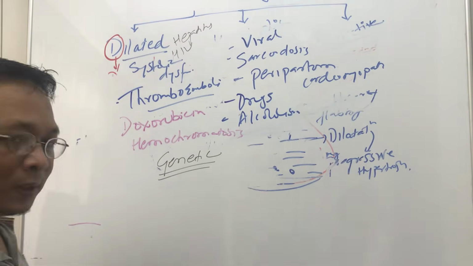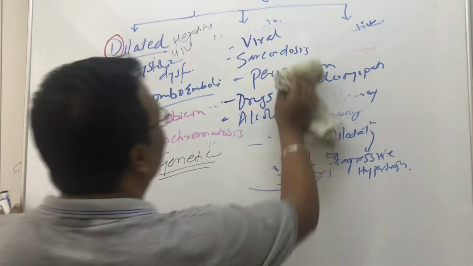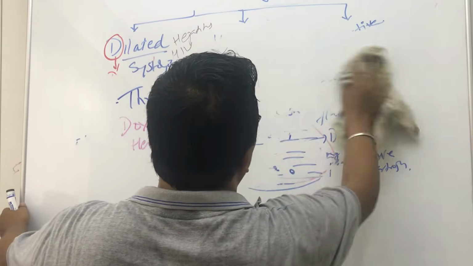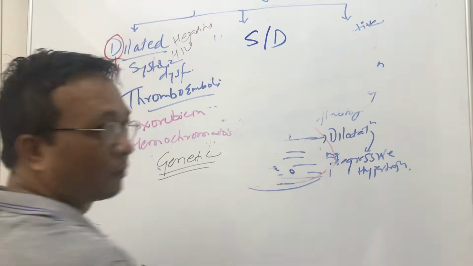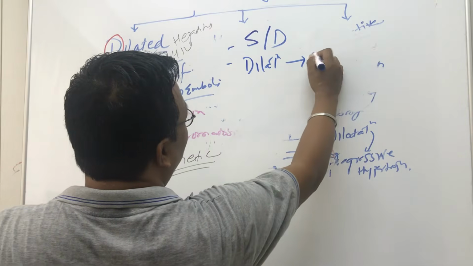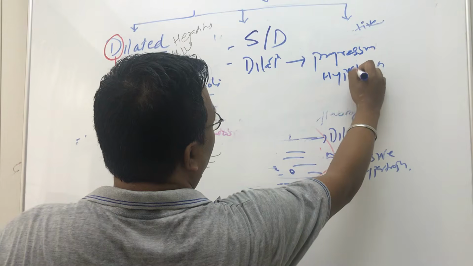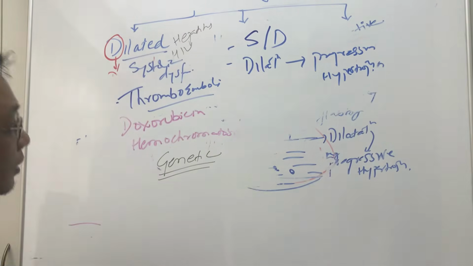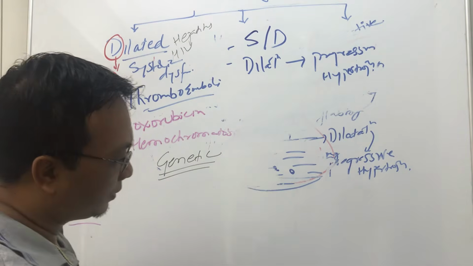So what are the points to remember with dilated cardiomyopathy? It is a systolic dysfunction. Okay, so it is a systolic dysfunction. This is a systolic dysfunction. There is dilatation leading to progressive hypertrophy. There is thromboemboli. Okay, and what else?